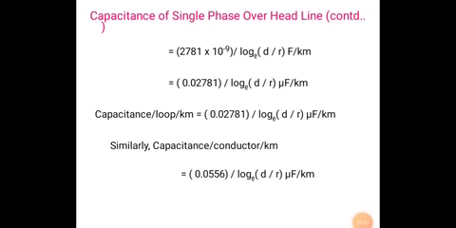Similarly, capacitance per conductor per kilometer is equal to 0.05556 by log e (D by R). For capacitance per loop it is 0.02781; capacitance per conductor is double that value. 0.02781 into 2 is 0.0556 by log e (D by R) microfarad per kilometer.